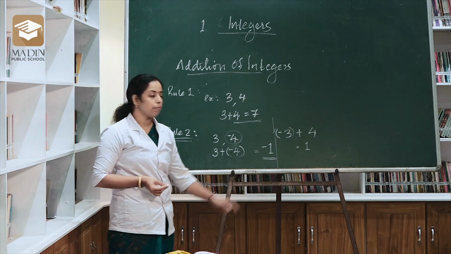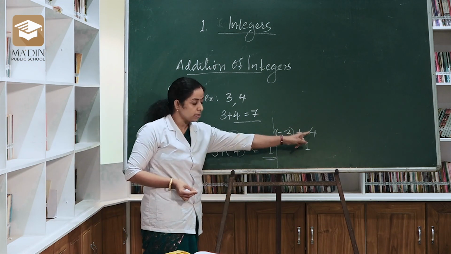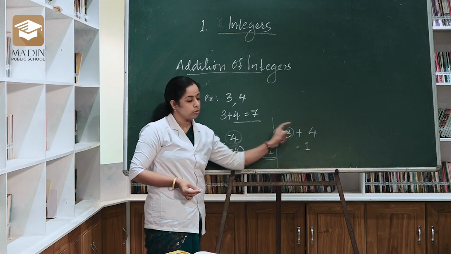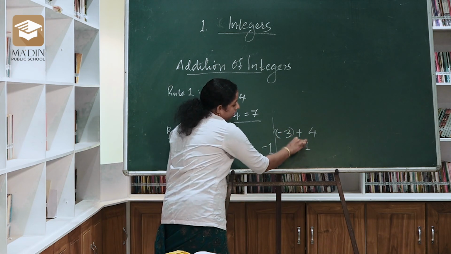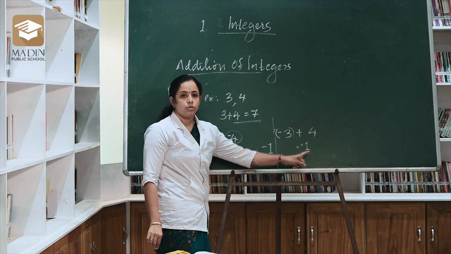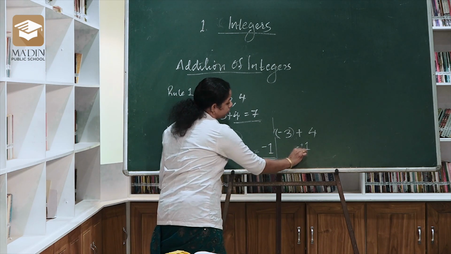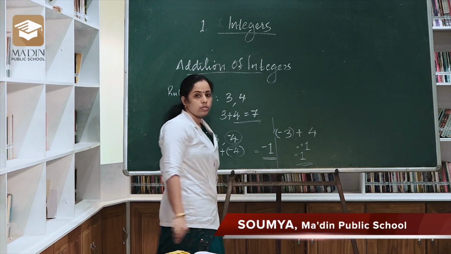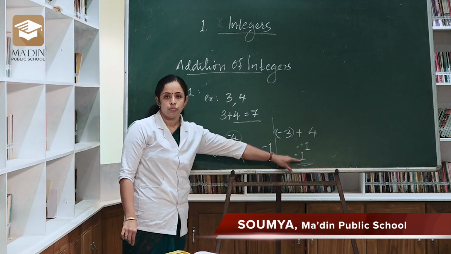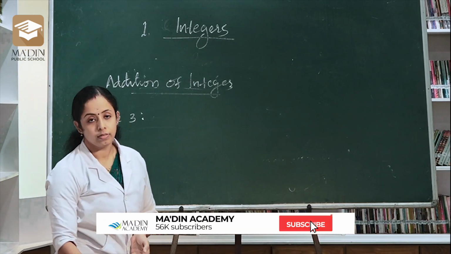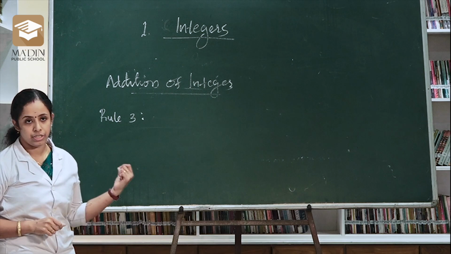Then give the symbol of the biggest. Here the biggest number is 4, and the symbol is positive. So we just give a positive to this answer. But normally we represent a positive number without a sign. So the answer is 1. Does everybody understand?